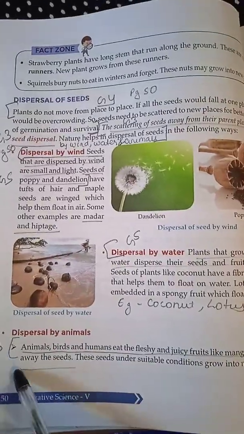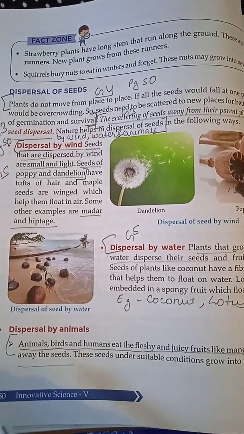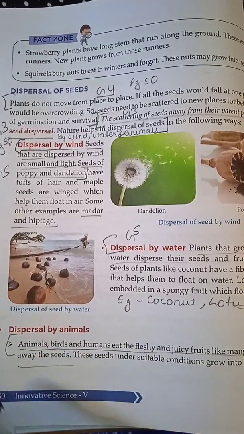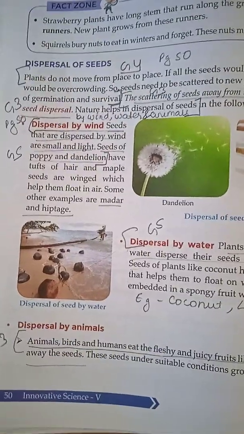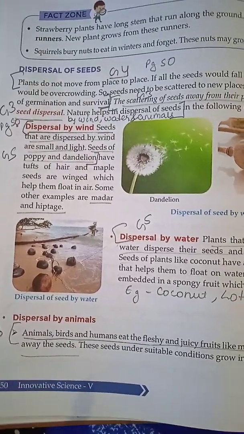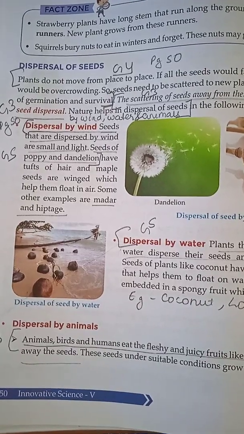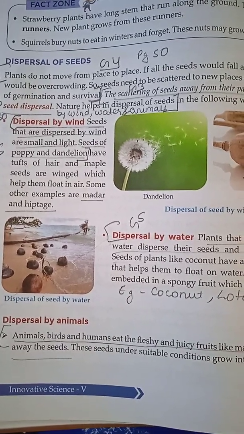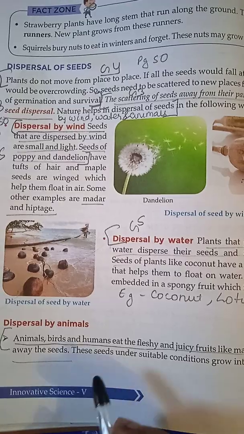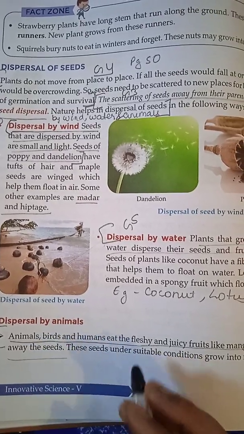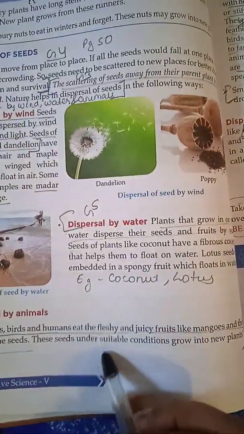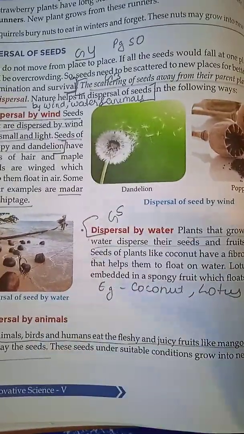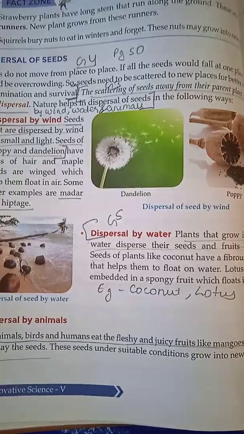Now dispersal by animals. Children, you know that animals can move from one place to another. There are certain animals, herbivores, that eat plants and plant products. These animals also act as agents of nature and spread the seeds from one place to another. When the seed gets suitable conditions, a sufficient amount of water and sunlight, it will grow into a new plant.